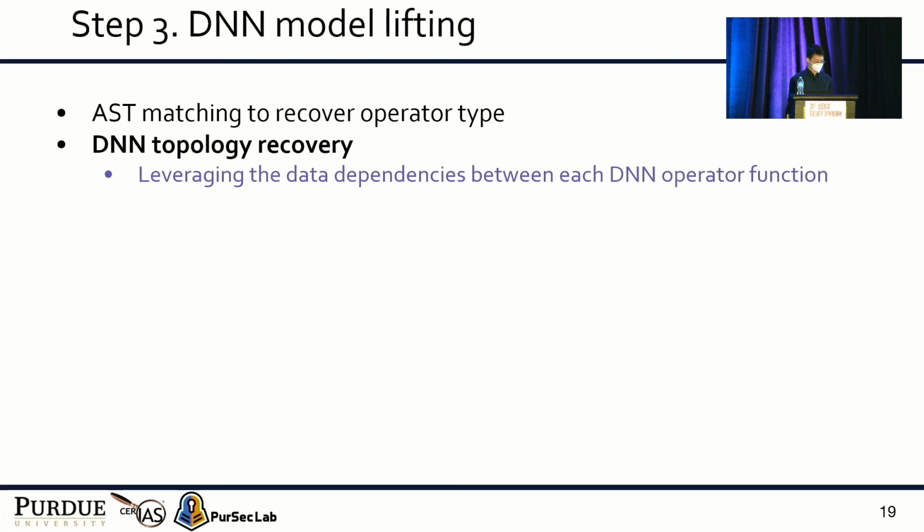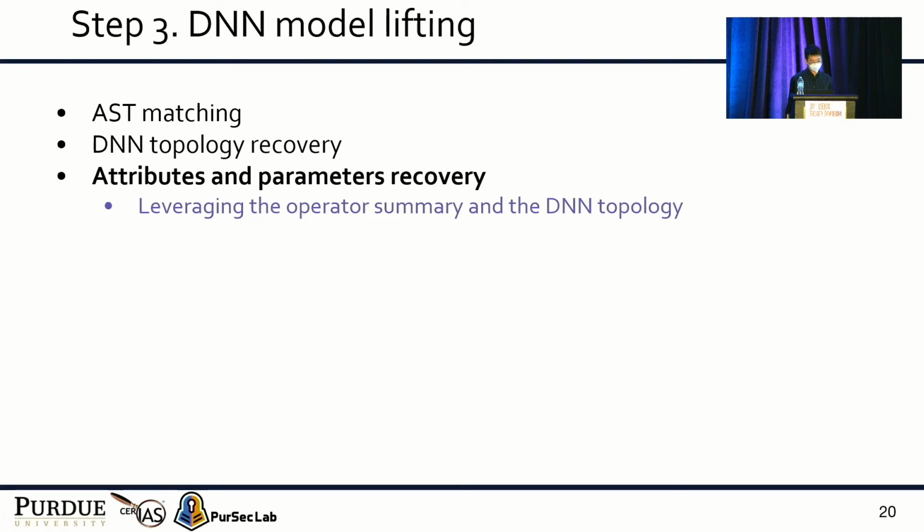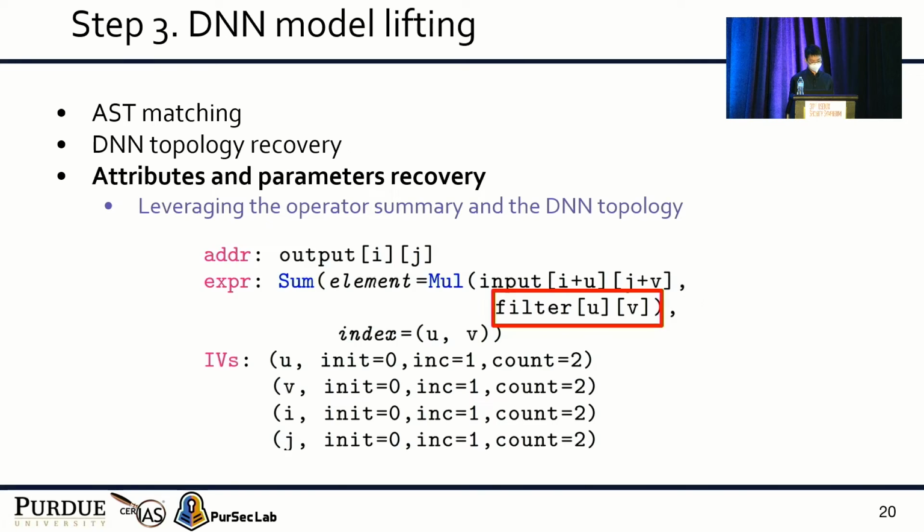We then recover the DNN topology by leveraging the data dependencies between each DNN operator function. For instance, here we identify that the output of convolution 1 and the input of convolution 3 are pointing to the same memory address. So we infer there's an edge from convolution 1 to convolution 3. At the very last, we recover the attributes and parameters of each operator function by leveraging the operator summary and the recovered DNN topology. For instance, here we recover the values of the filter by extracting from their corresponding memory address.